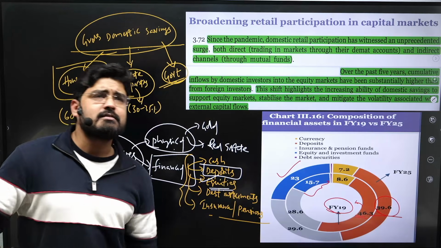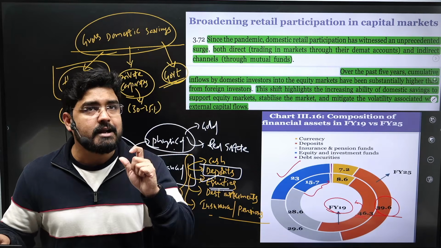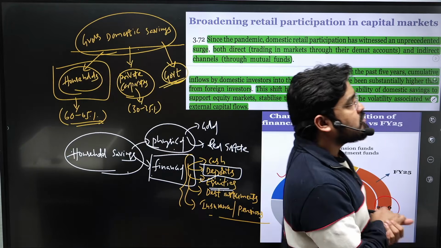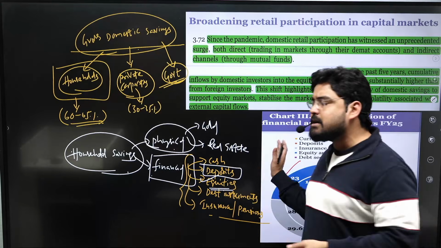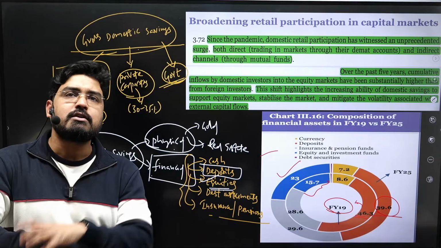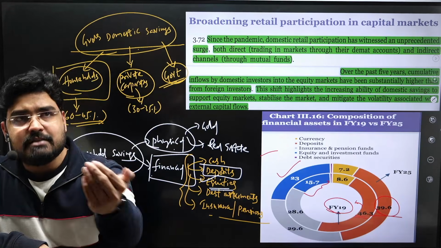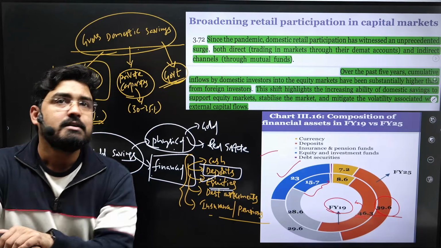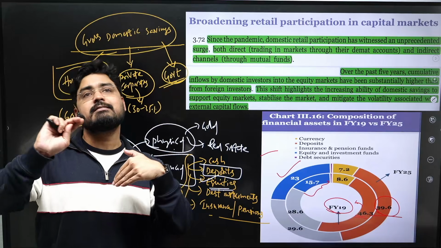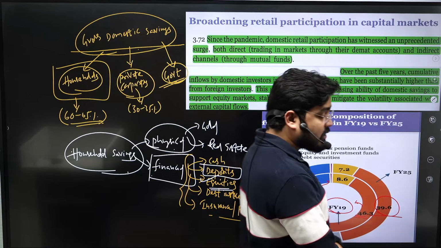There are multiple reasons, because with increasing income, people's risk appetite has changed, and also with increasing financial awareness through promotion activities by SEBI and other mutual fund companies, they have become accustomed to subscribing to mutual funds, or directly investing in shares. So this is very, very important: reducing share of deposits and increasing share of mutual funds and equities.